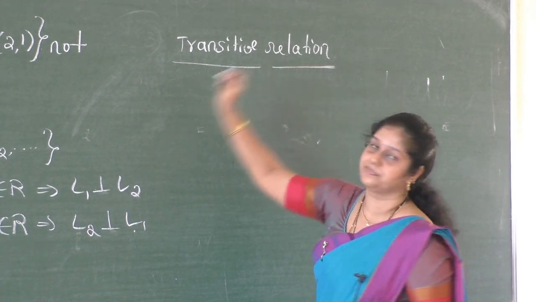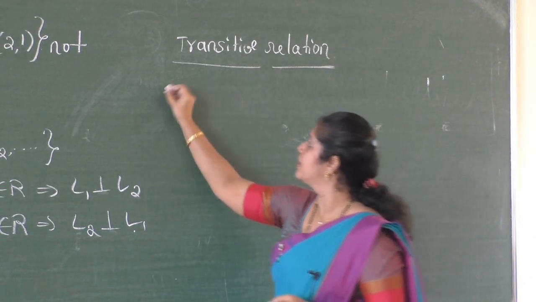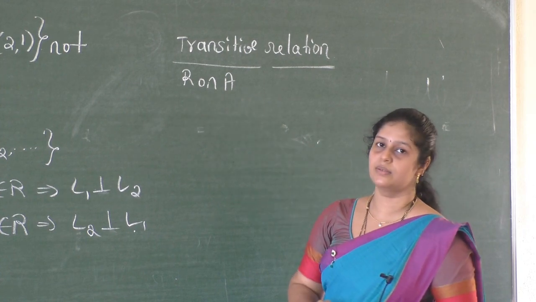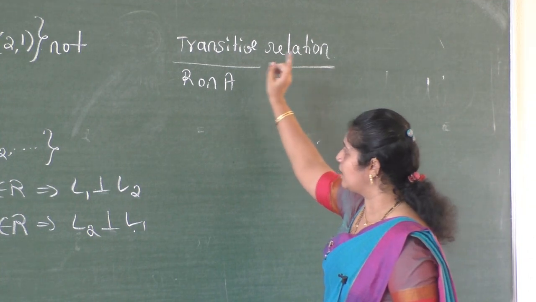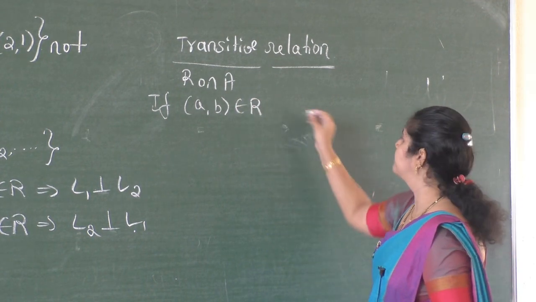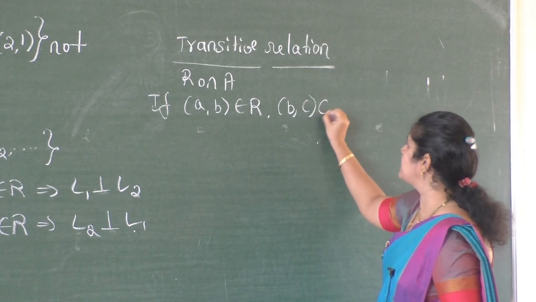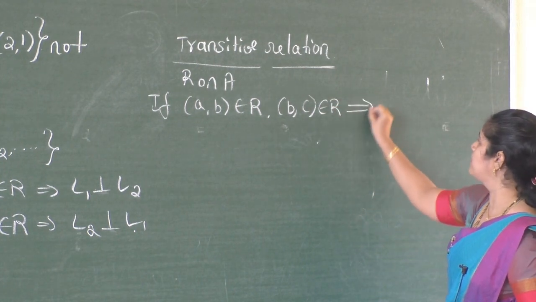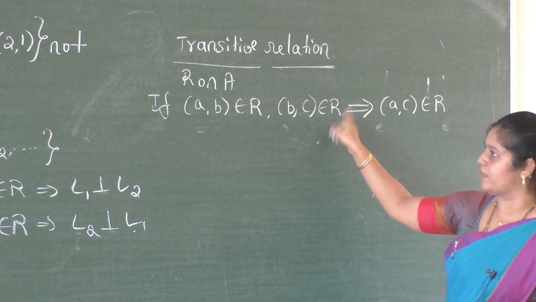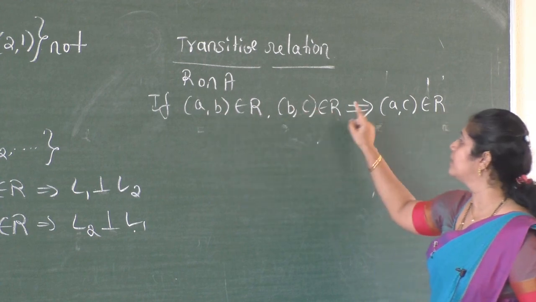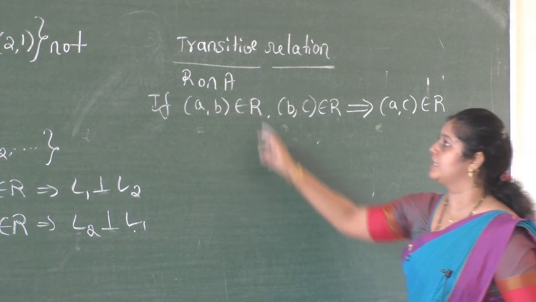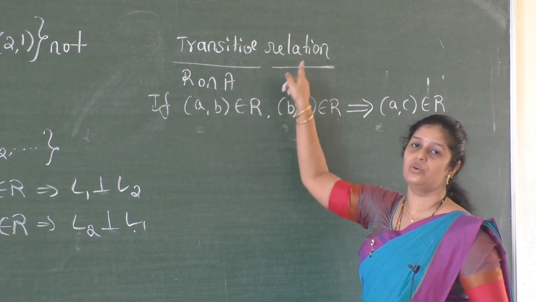Okay, transitive relation means relation R defined on set A. If relation R defined on set A, then this relation is said to be transitive relation if (a, b) belongs to R and (b, c) belongs to R, then implies (a, c) belongs to R. Okay, if this condition satisfied, that is ordered pair (a, b) belongs to R and ordered pair (b, c) belongs to R, then ordered pair (a, c) belongs to R, then we can conclude that relation R is transitive relation.